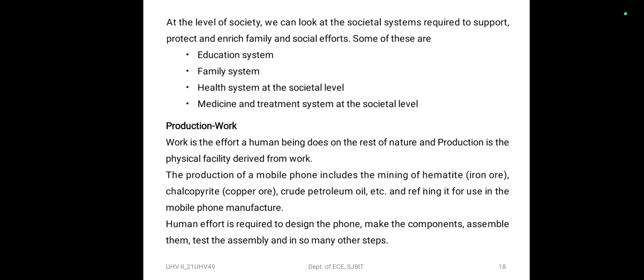So at the level of society, the societal systems require some support, protect, that is to enrich family and social efforts like education system, family system, health system at the societal level, medicine and treatment system at the societal level. And work is the effort of a human being on the rest of nature. Production is the physical facility that is derived from work. So there are two important issues related to the production work, that is what to produce and how to produce.